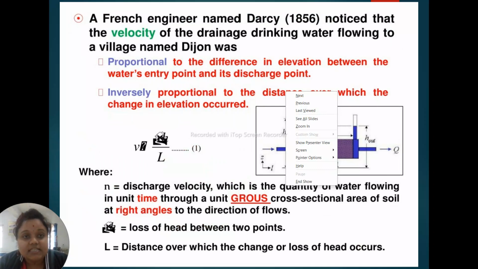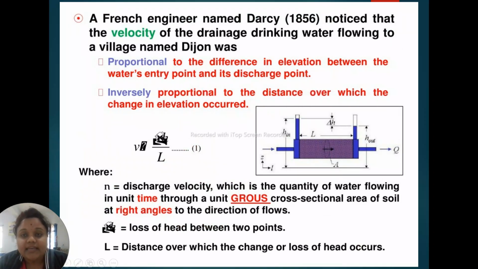Then a French engineer, Darcy, in 1856, found that the velocity of drinking water flowing to a village named Dijon was proportional to the difference in elevation between the water entry point and its discharge point.